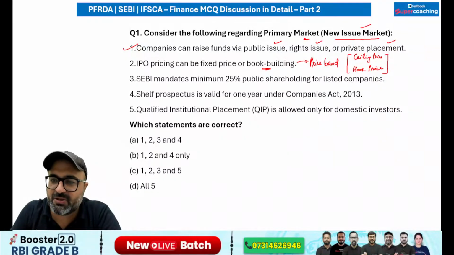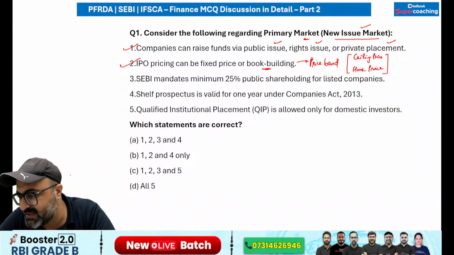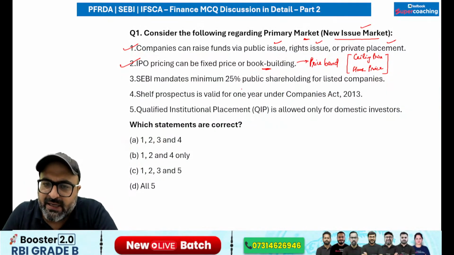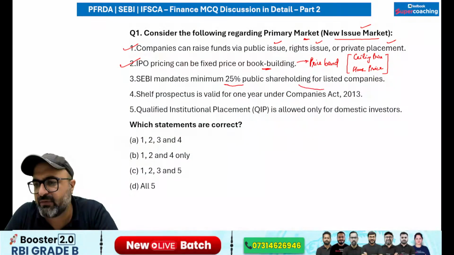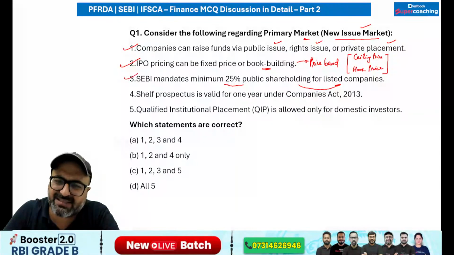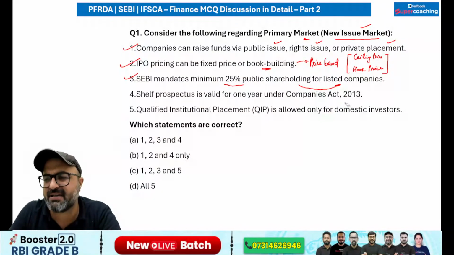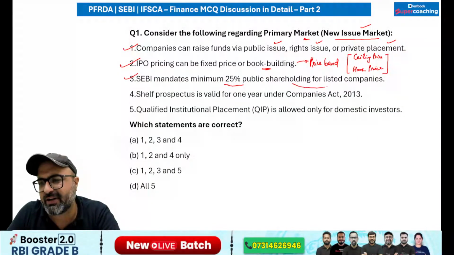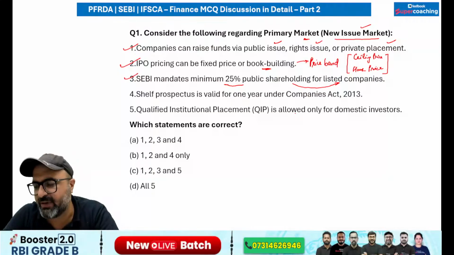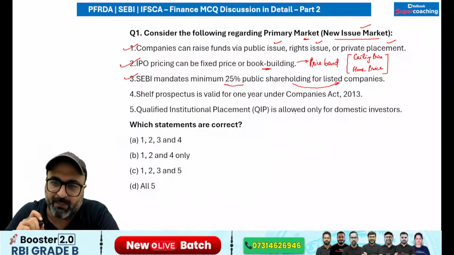So IPO can be issued on both the methods or both the pricing methods. That is correct. SEBI mandates minimum 25% public shareholding for listed companies. Yes, except for these conditions were earlier not implemented on government owned companies, but now they have been implemented on government owned companies as well.